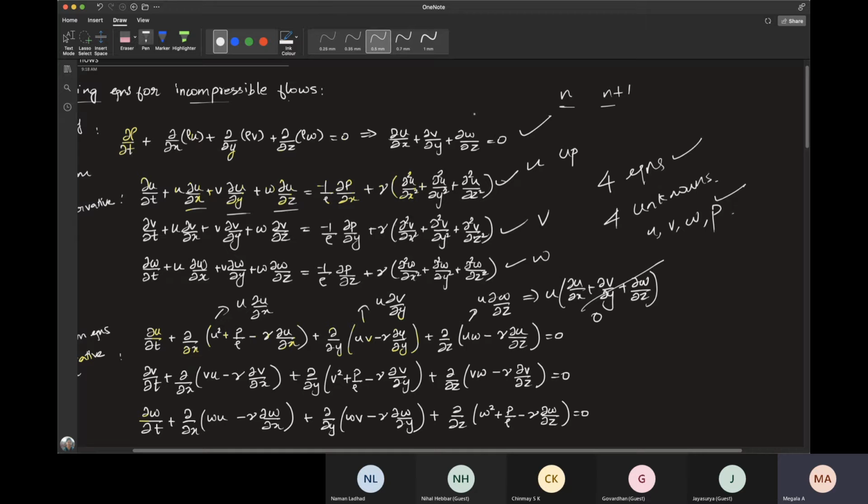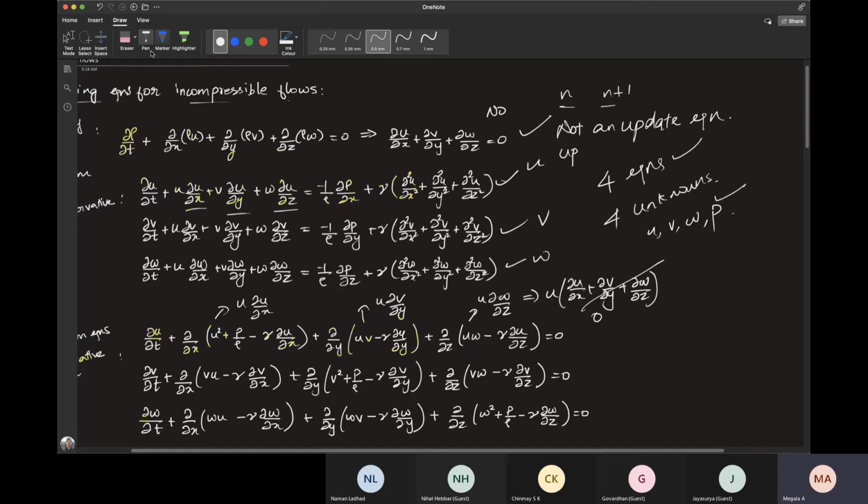No, ma'am. Yeah, all of them will essentially be at the same time step. So this continuity equation is not an update equation. It's just some kind of a constraint, and you cannot find anything at a different time step using this equation.